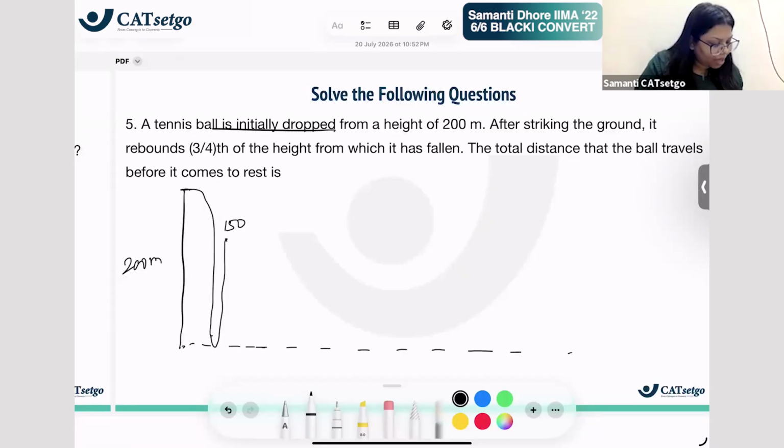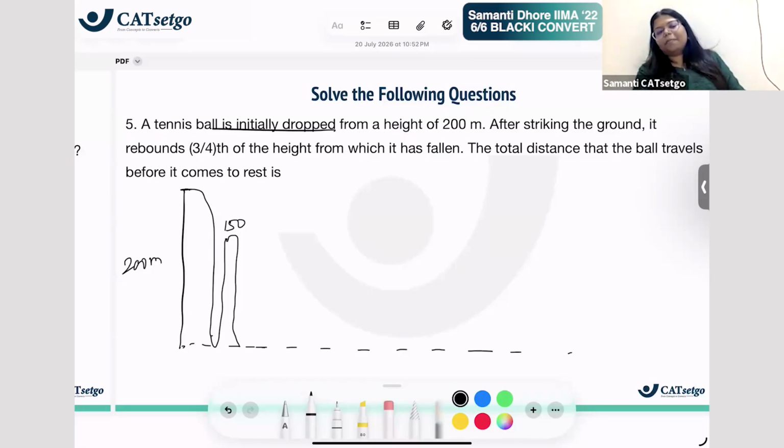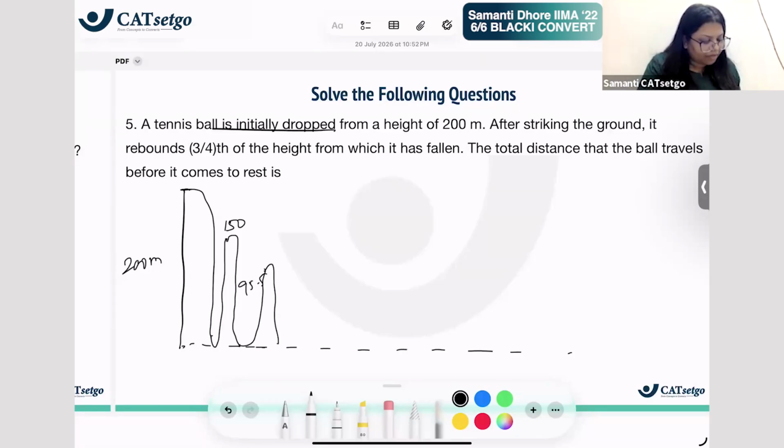And then what happened is again it fell down, right? And then again 3/4 of this it went up. What is 3/4 of 150? 95.5. So till 95.5 it went up and again went down.